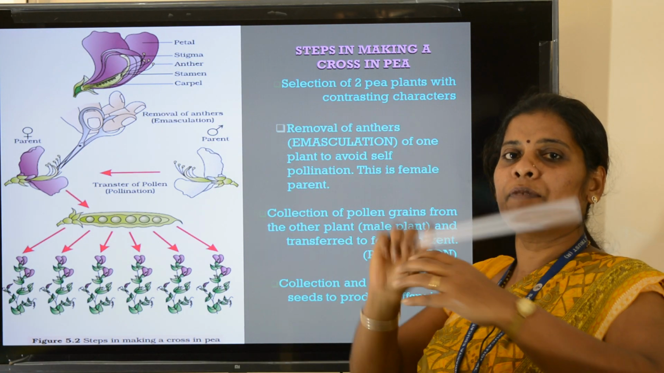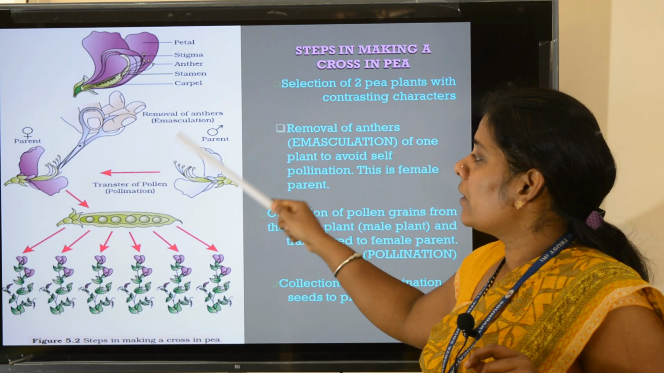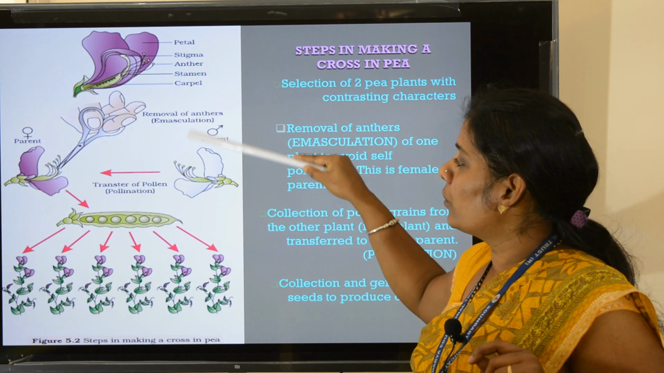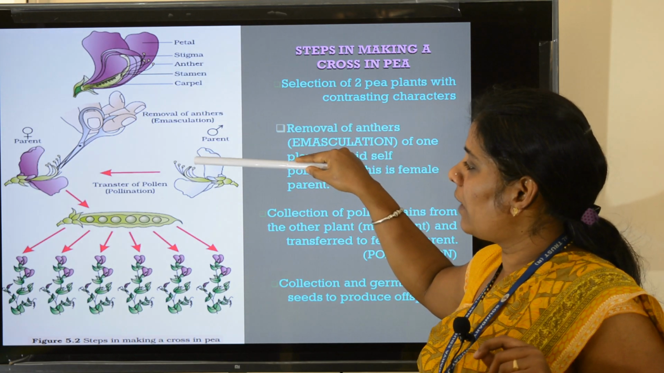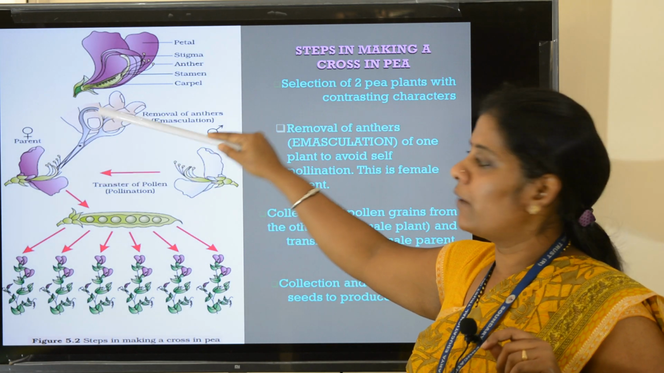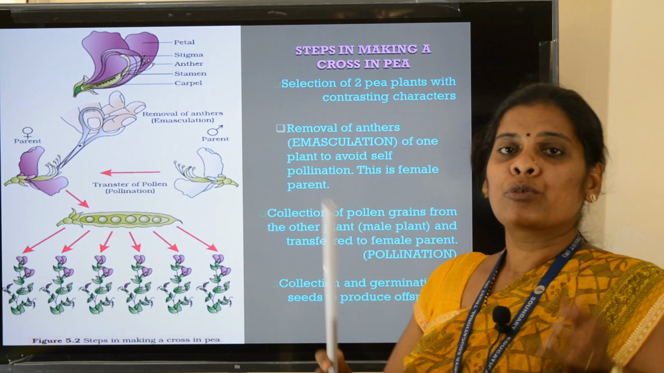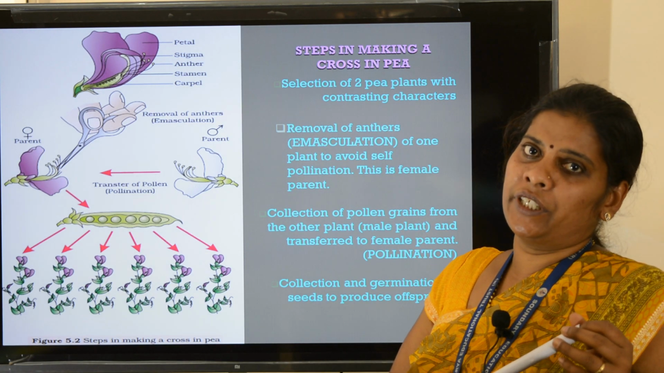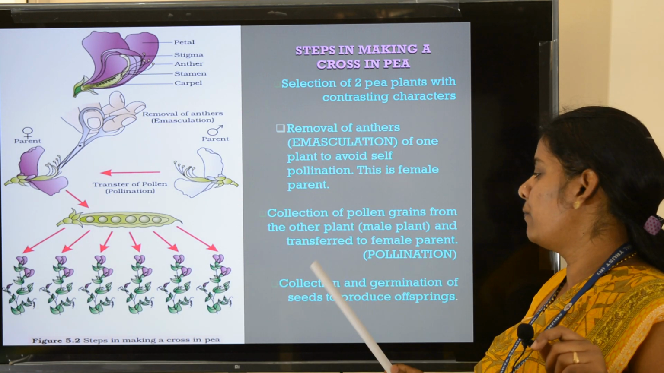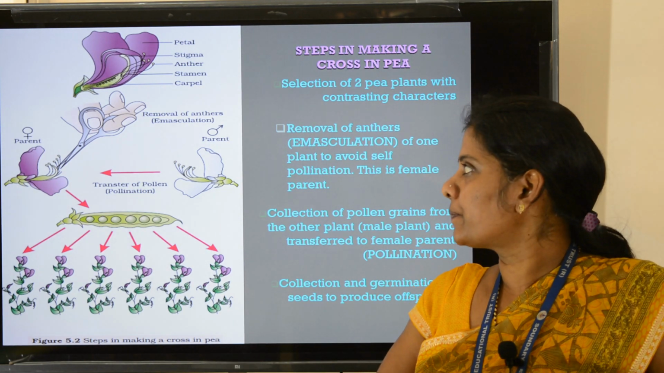Now the emasculated flower is covered with parchment paper or bag. Another flower which you have selected for pollination, you collect the pollen grains from that flower and dust them over the stigma of the emasculated flower. And once again it is covered with parchment paper or polythene bag to avoid unwanted pollination. Then it is allowed to set fruit, followed by collection and germination of seeds to produce offspring.